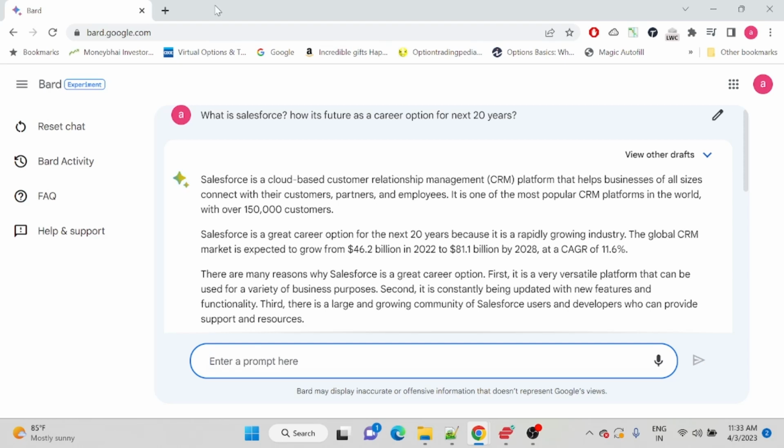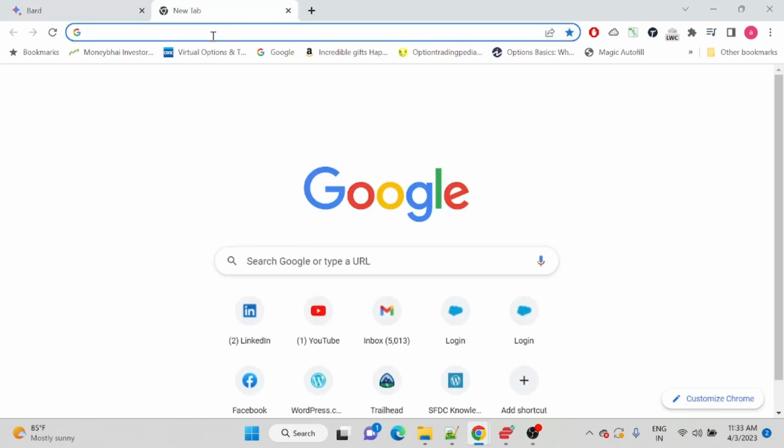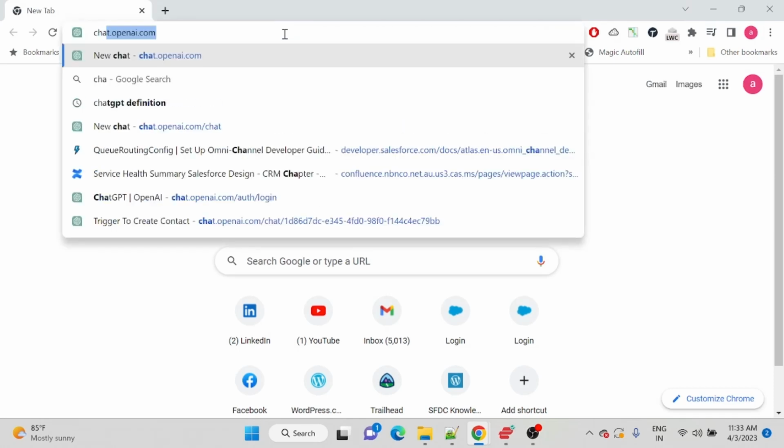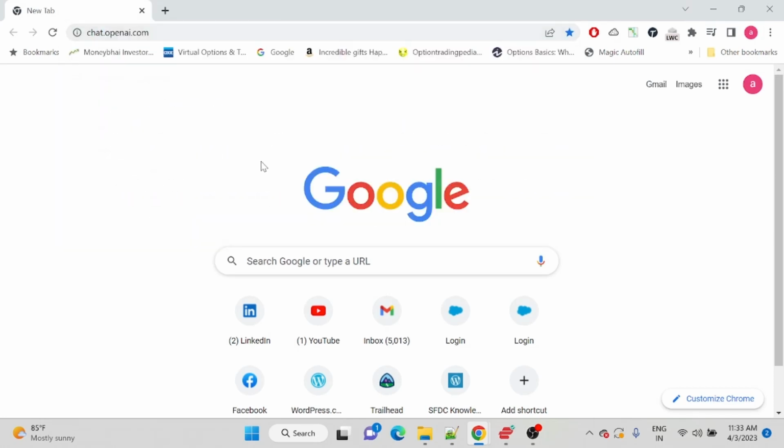But if you try ChatGPT side by side, you must have noticed that it starts writing and keeps on writing until it gives you a full-fledged article. So this is the difference between ChatGPT and Google Bard. In terms of response timing, I would say Google Bard is superior.